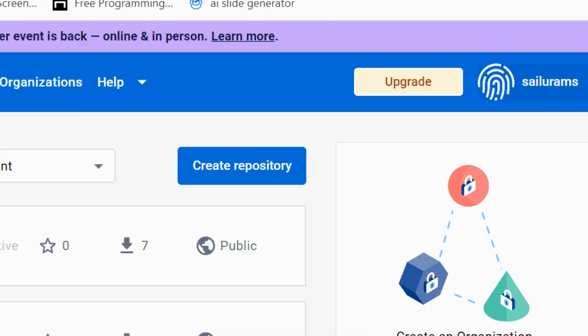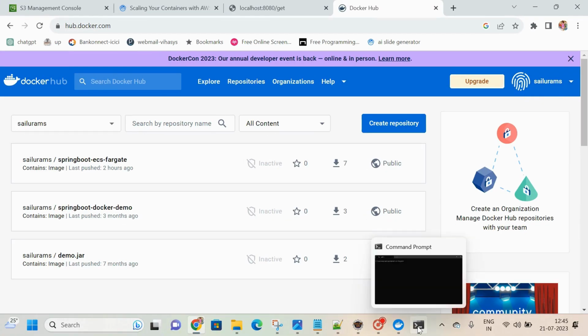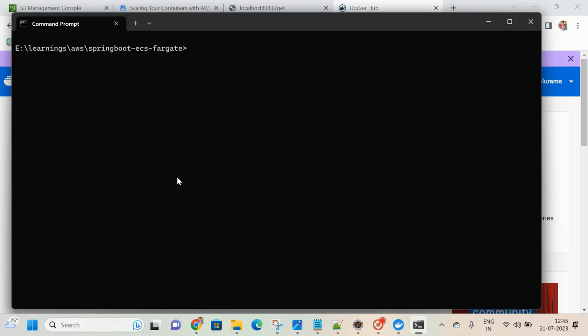Yes, this one is my Docker ID itself. With the same Docker ID, I will prepare the Docker image. As per your Docker ID, please prepare the Docker image too. That's the recommended approach. So docker build -t.